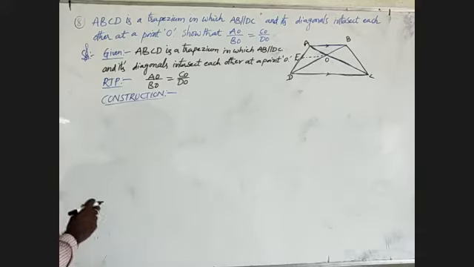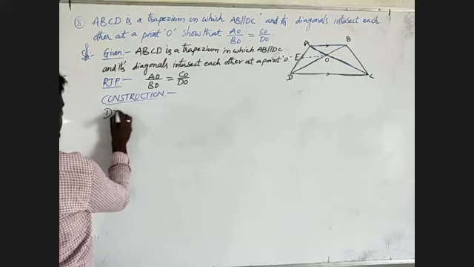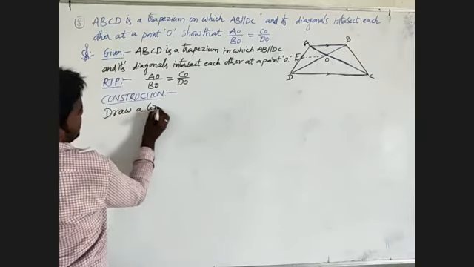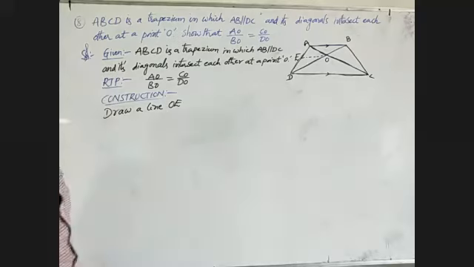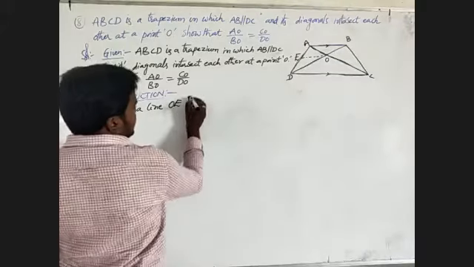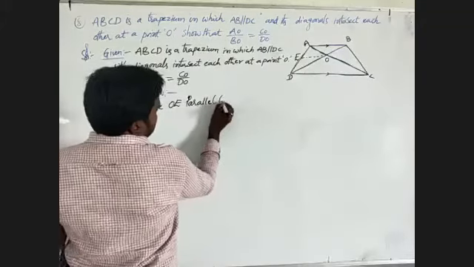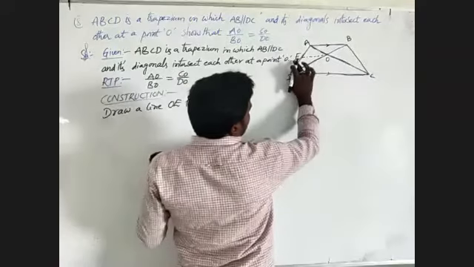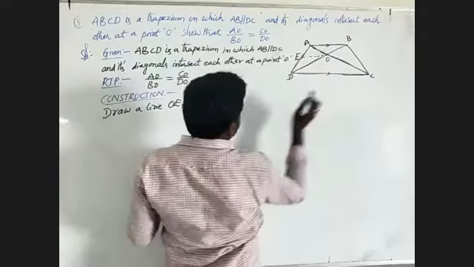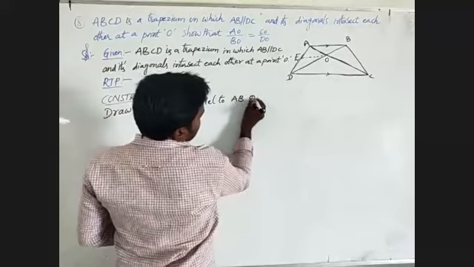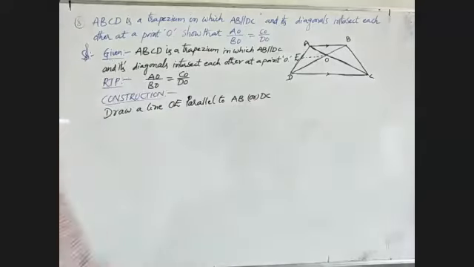Draw a line OE parallel to AB or DC, through O.